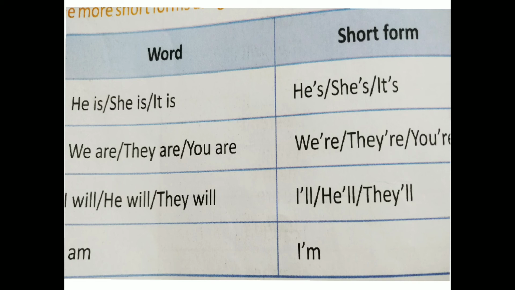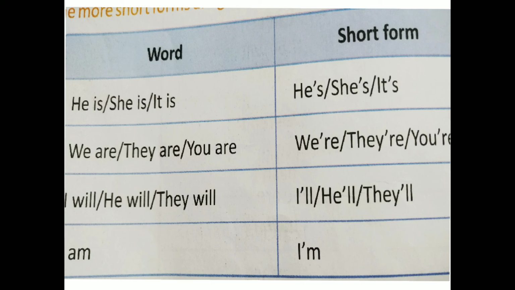It is: we remove i and put an apostrophe and s. We are: we remove a, as I told you above. We're. They are: they're. You are: you're.